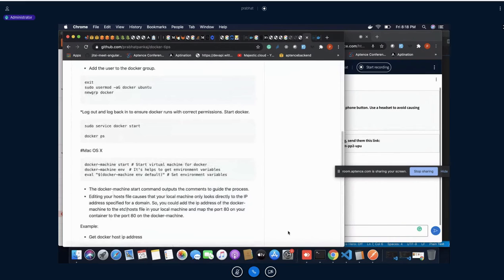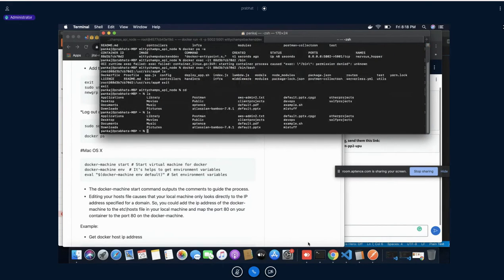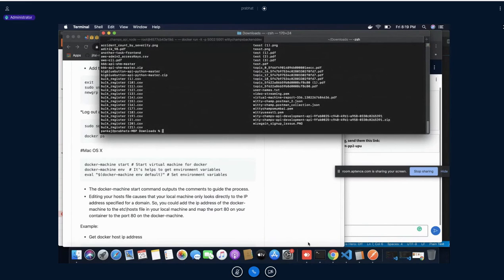Anyway, in my case, I have already installed it on my local computer. So I'll be doing everything on my MacBook. It's up to you. You can continue with AWS, or if you have already configured your Docker environment on your local computer, then you can use your local computer as well. Otherwise, you can do it the way we did in the previous session.